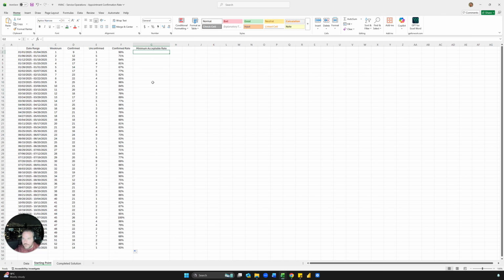And then let's say we have a minimum acceptable rate of, say, 80%. I'm going to press Alt-H-A-C to center it. But we want to make this dynamic, meaning if we change the top one, everything changes. So when we add it to the chart, the chart can change. So you can do a pretty simple sensitivity analysis. Just do equals below the number 80, or whatever number you put, equals G2, the number above. Then we can center this, and then you can double click. And now you have a dynamic range.